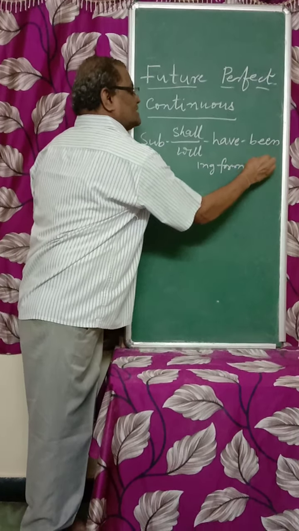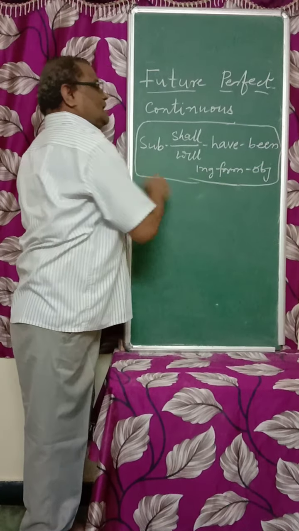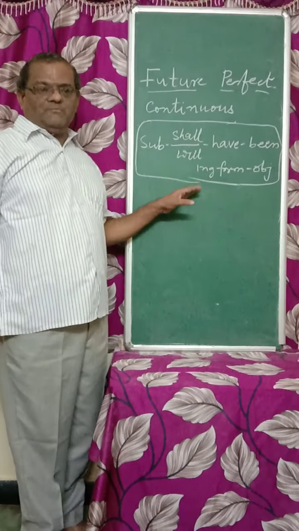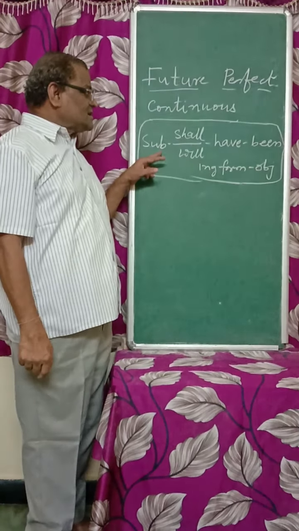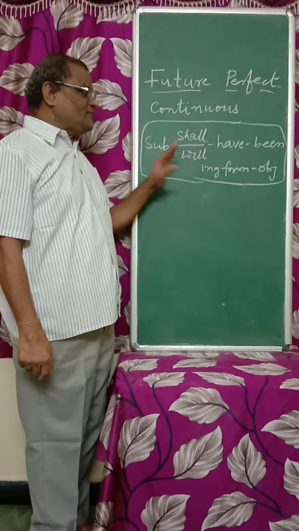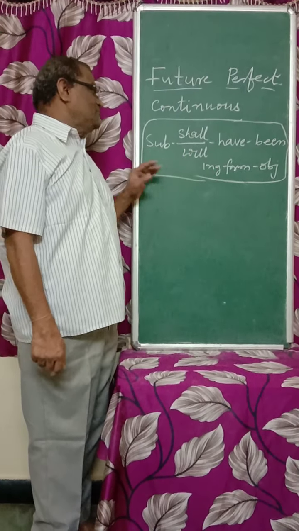A little lengthy structure. Subject, shall or will, have been, ing form, object. The structure of present perfect continuous is have been, ing form. Past perfect continuous is had been, ing form.